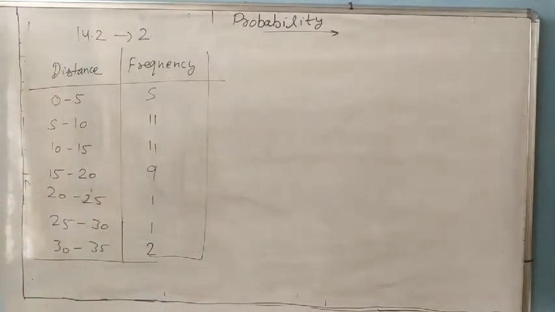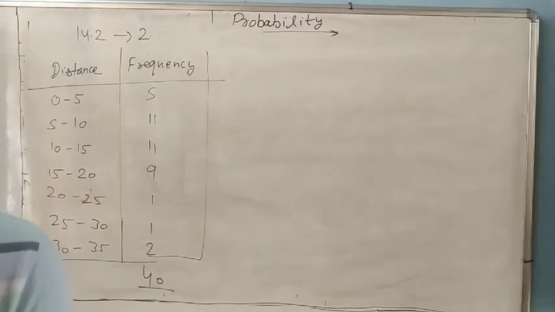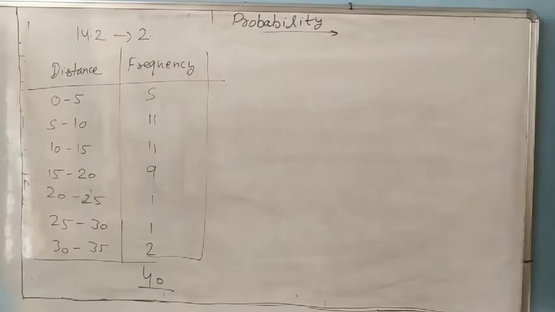It is given. Okay, and the total frequency, how much? The total number of engineers is 40. So we have to find the probabilities.